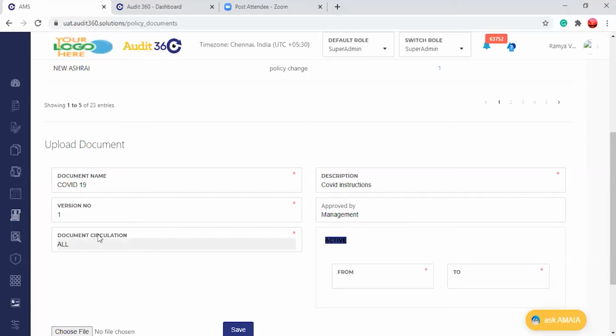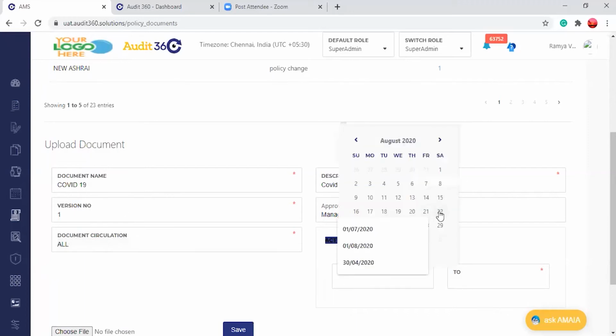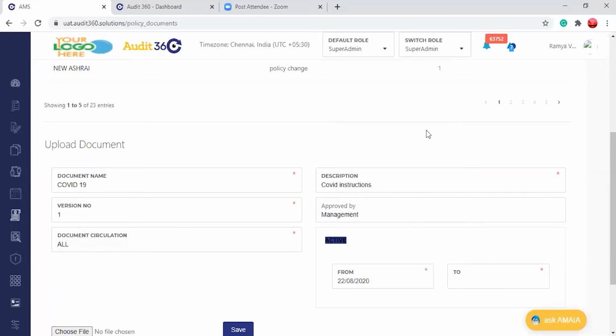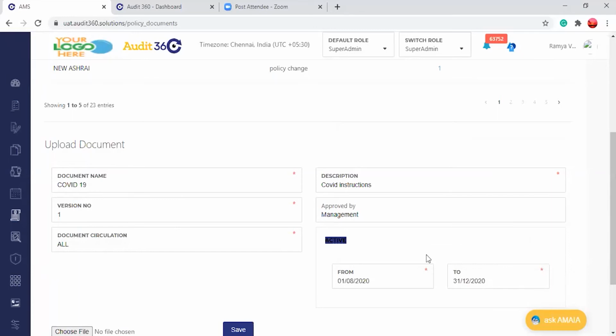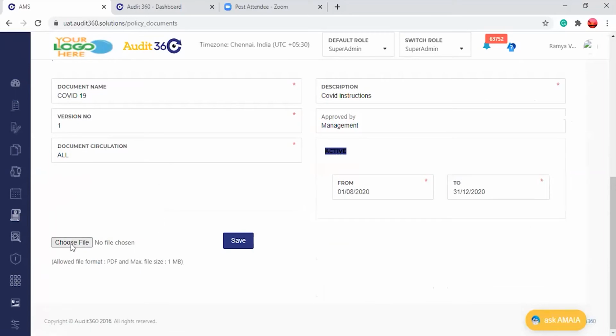We can also give the active session dates or the duration you want to keep it. Suppose I'm uploading today, I can give the valid from date, from 1st August till the end of this year, or whatever is convenient, based on the document validity period. Then you have to choose the file.